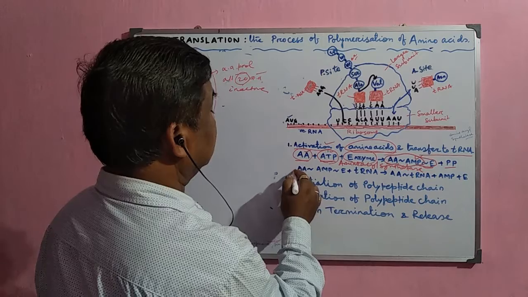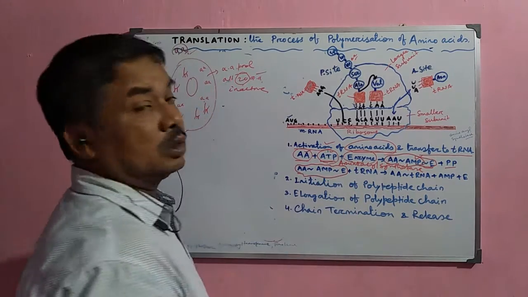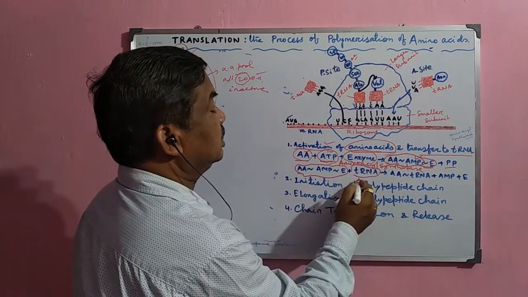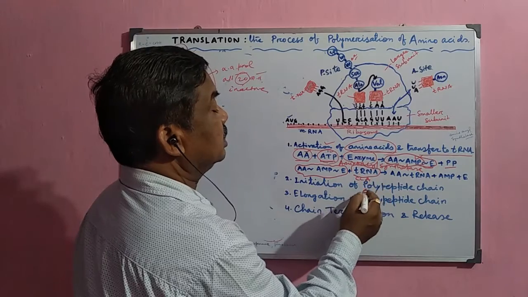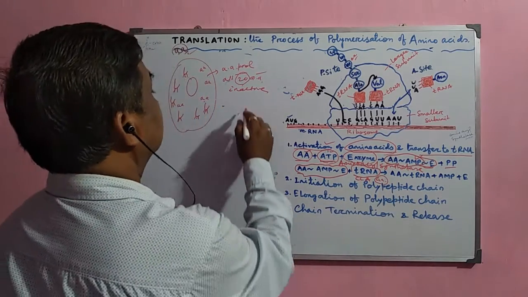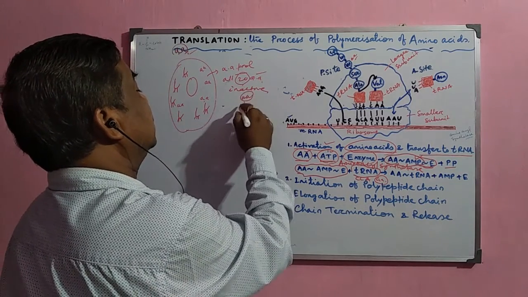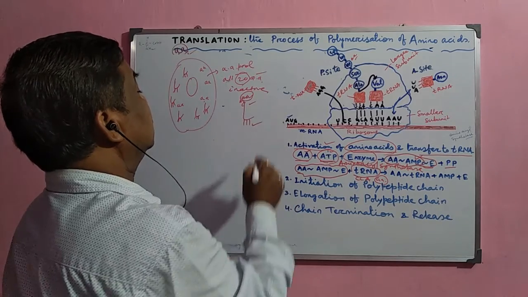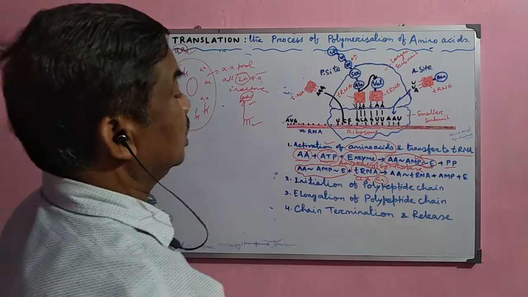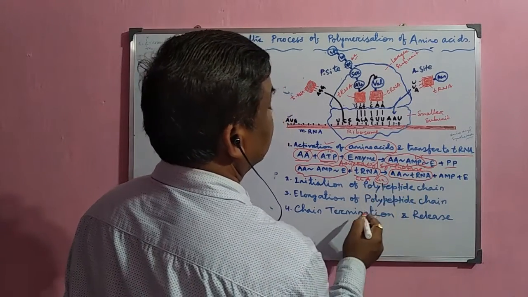Now this amino acid-AMP-enzyme complex binds with the tRNA molecule at the CCA site, the amino acid binding site of the tRNA. Suppose this is the tRNA, this is the anticodon site, and this is the amino acid binding site, the CCA site, and at this site the amino acid is attached.